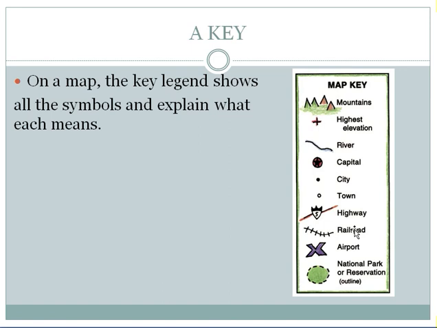Look at this key, the same symbols used in the maps. Look at the keys. Mountain, highest elevation, river, capital city, town, highway, railroad, airport, national park or reservation, outline.